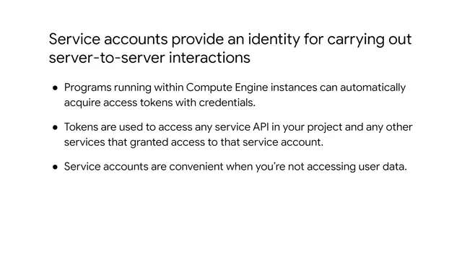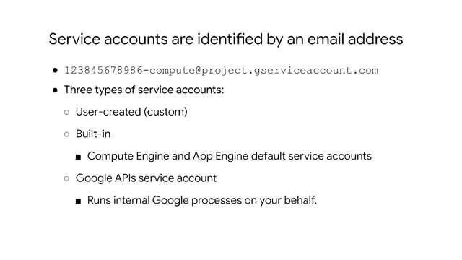Google Cloud Storage XML API or JSON API. You can enable service accounts and grant read-write access to the account on the instance where you plan to run your application. Then, program the application to obtain credentials from the service account. Your application authenticates seamlessly to the API without embedding any secret keys or credentials in your instance, image, or application code. Service accounts are identified by an email address, like the example shown here.